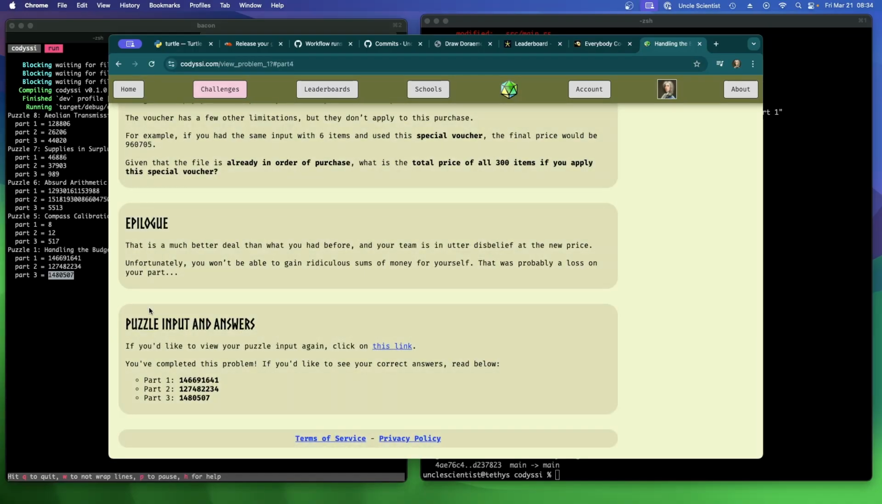That's a much better deal than what you had before, and your team is in utter disbelief at the new price. Unfortunately, you won't be able to gain ridiculous sums of money for yourself. That was probably a loss on your part. Yeah. It would have been nice to make that negative.